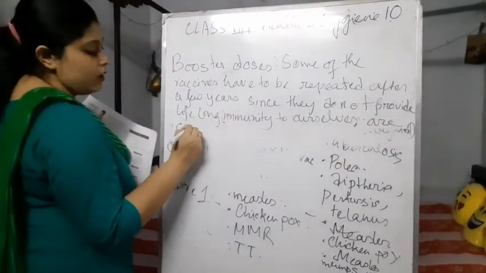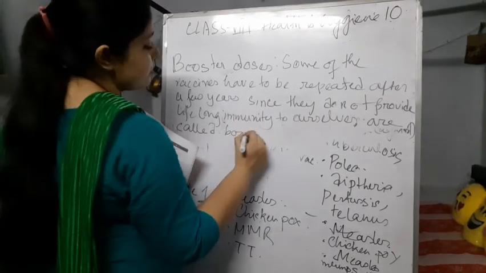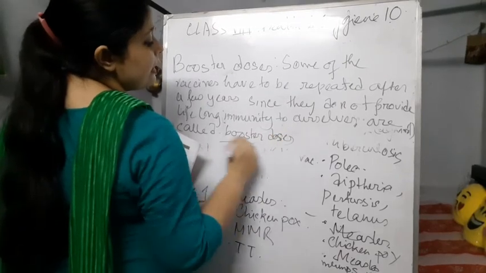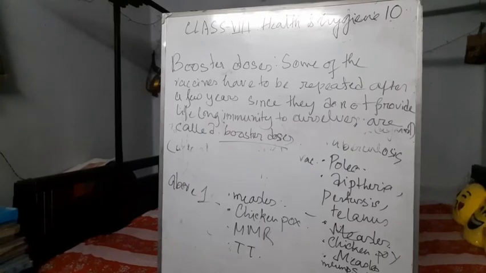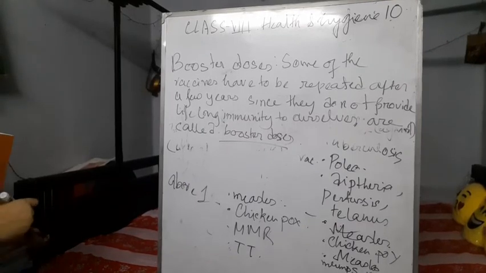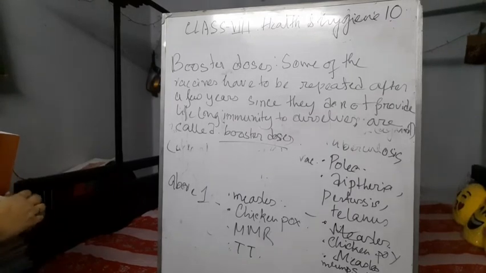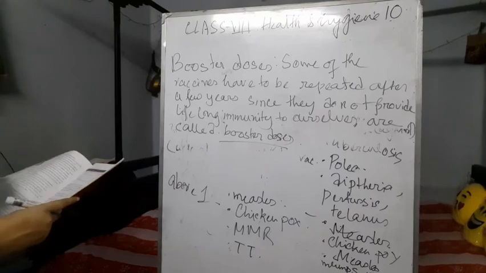These are called booster doses. If we take it one time, it can't give us immunity for our whole life. That is why we have to take it after a certain period of time. It is also regulated and a fixed time. So these are called booster doses.